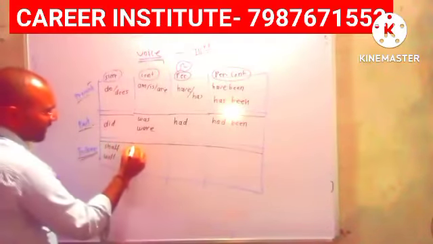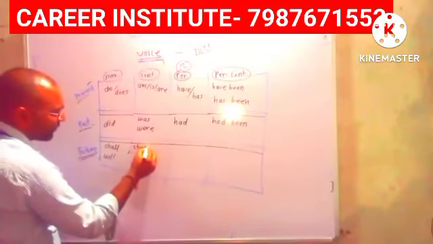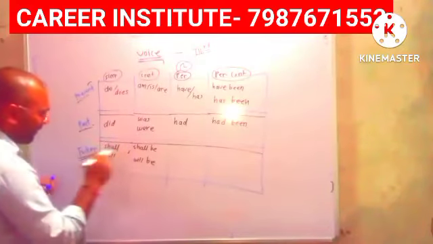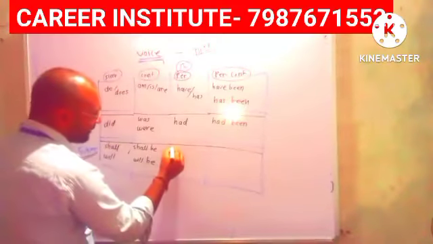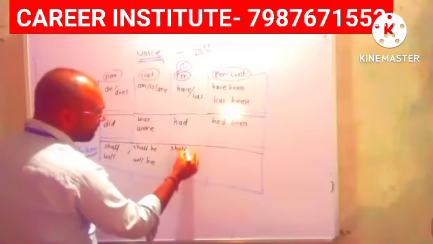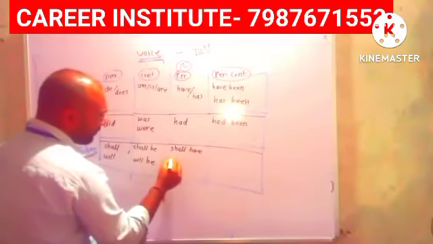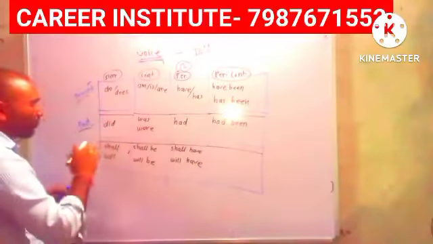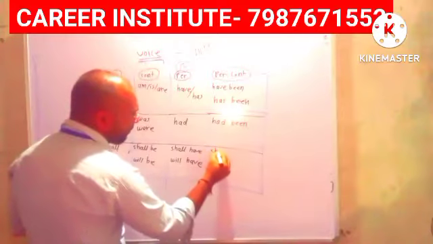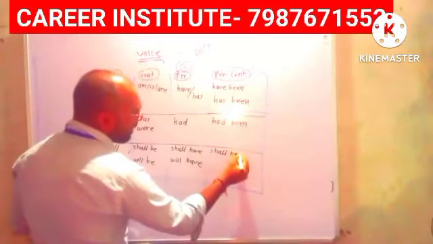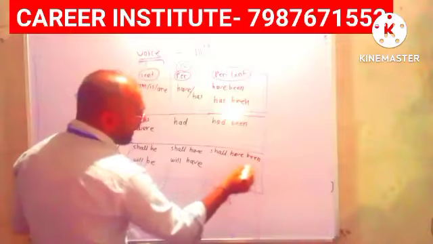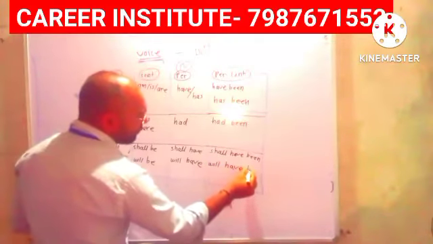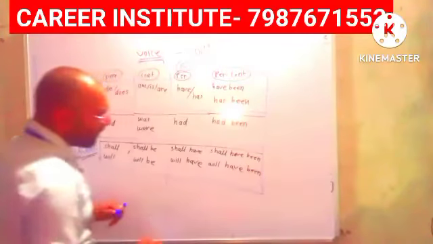For future continuous tense, what are the helping verbs? Shall be and will be. For future perfect tense, shall have and will have. And for future perfect continuous tense, shall have been and will have been.